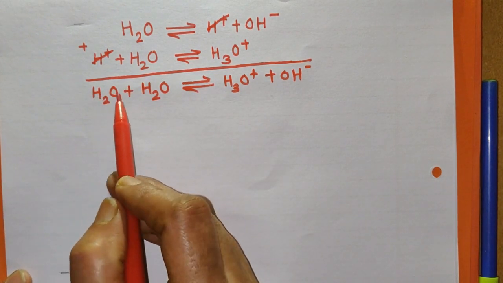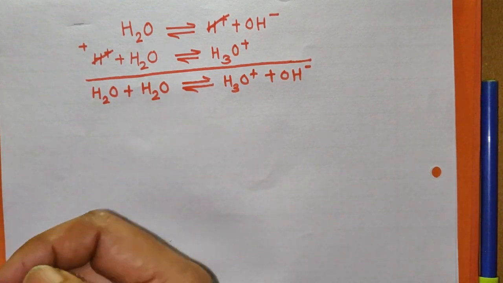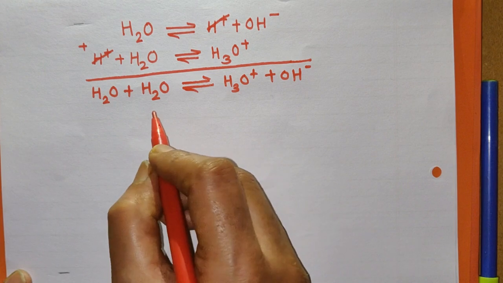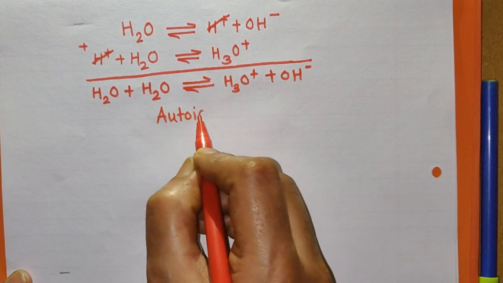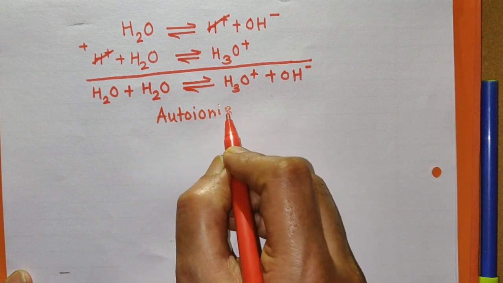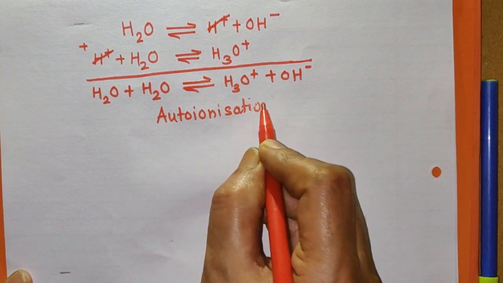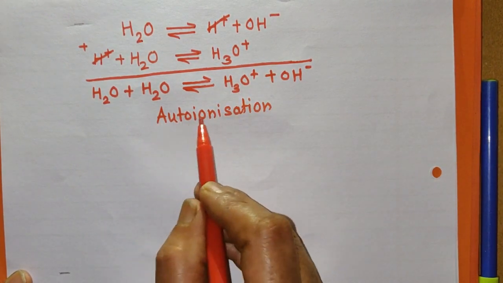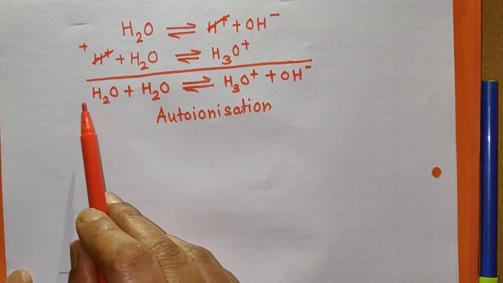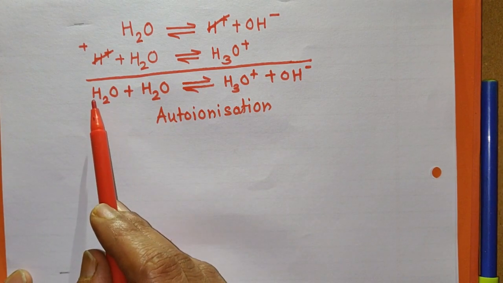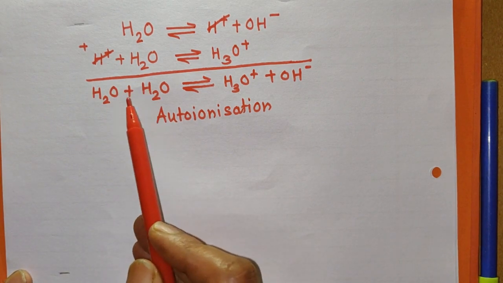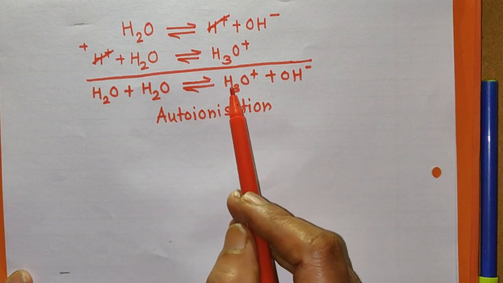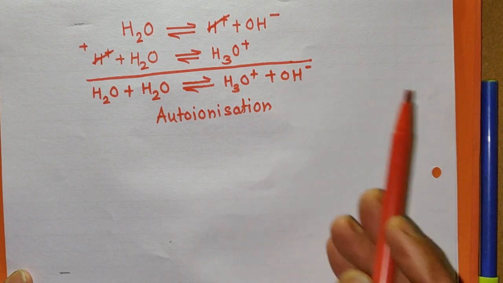That is, the H2O molecule gets self-ionized, and this is called auto-ionization of water. It ionizes itself, and therefore it is called auto-ionization. Auto-ionization of water can be shown by this reaction. H2O molecules combine with each other to give H3O+ ion and OH- ion.